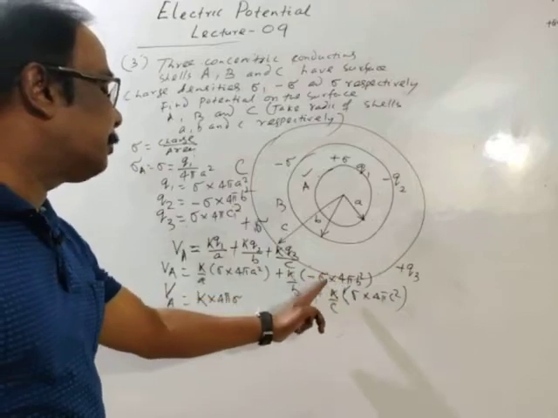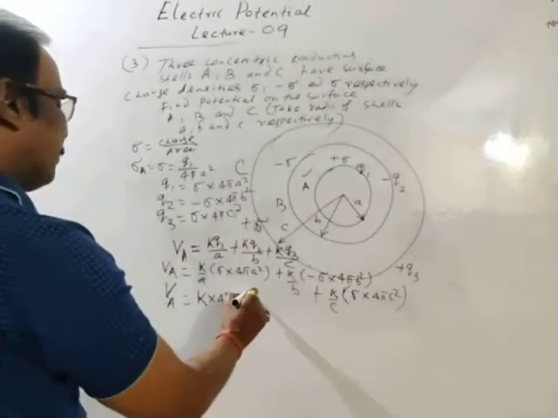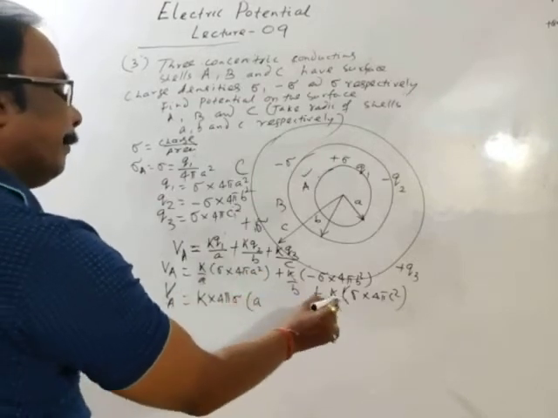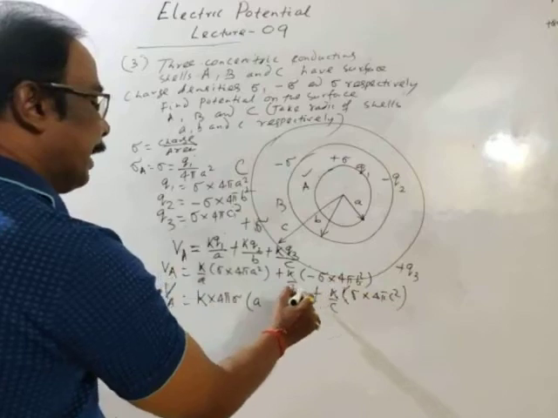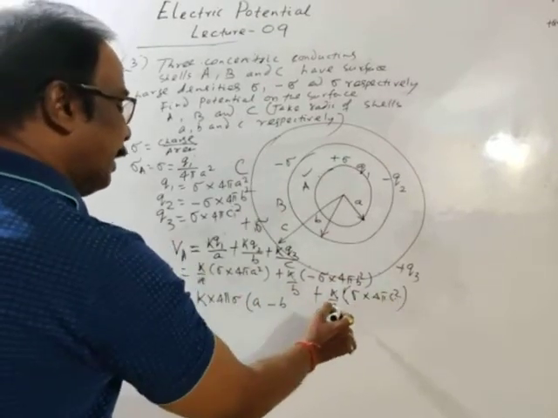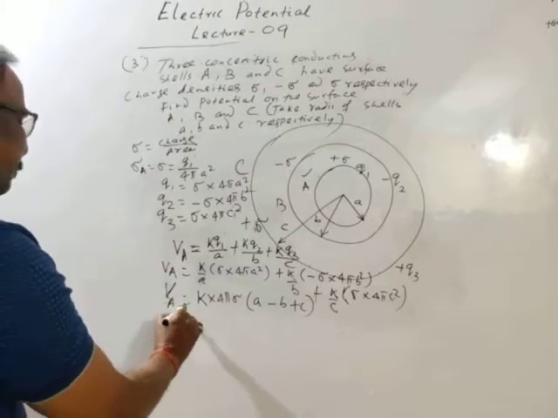Then inside the bracket we will get A square divided by A, minus B square divided by B, plus C square divided by C, which is C. This is our answer. You may simplify it.